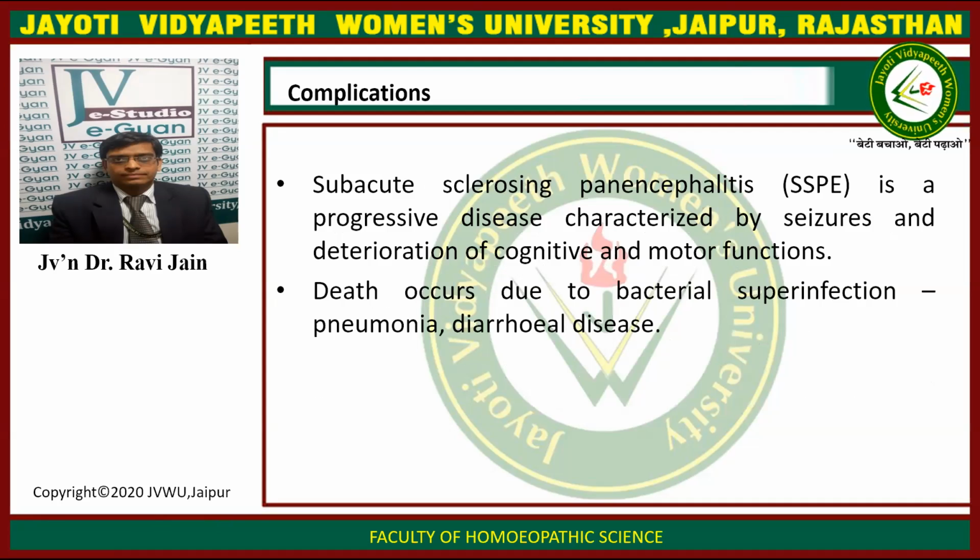Other complications include subacute sclerosing panencephalitis, that is SSPE. It is a progressive disease characterized by seizures and deterioration of cognitive and motor function. Death occurs due to bacterial superinfection, pneumonia and diarrheal diseases.